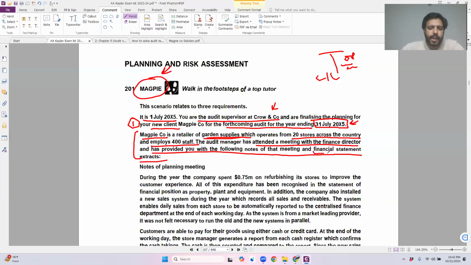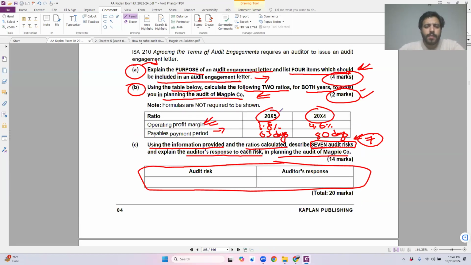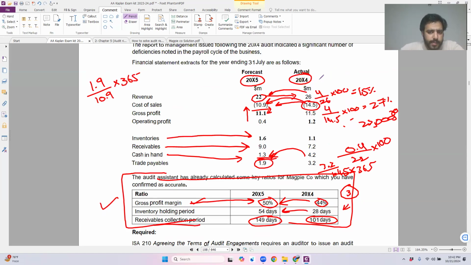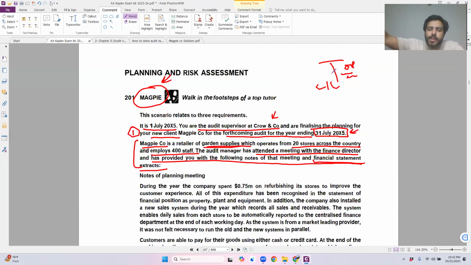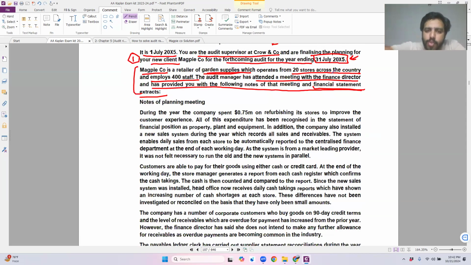Basically, the examiner is stating, I have given you the financial statements, and we know we have them because we have identified some risk from there. And what was discussed within that meeting is given within the story. I told you that before starting the audit, the audit team and the management of the company always sit down and discuss many different things, which is known as a kickoff meeting in professional life with the client. And during this kickoff meeting, we identify audit risk.